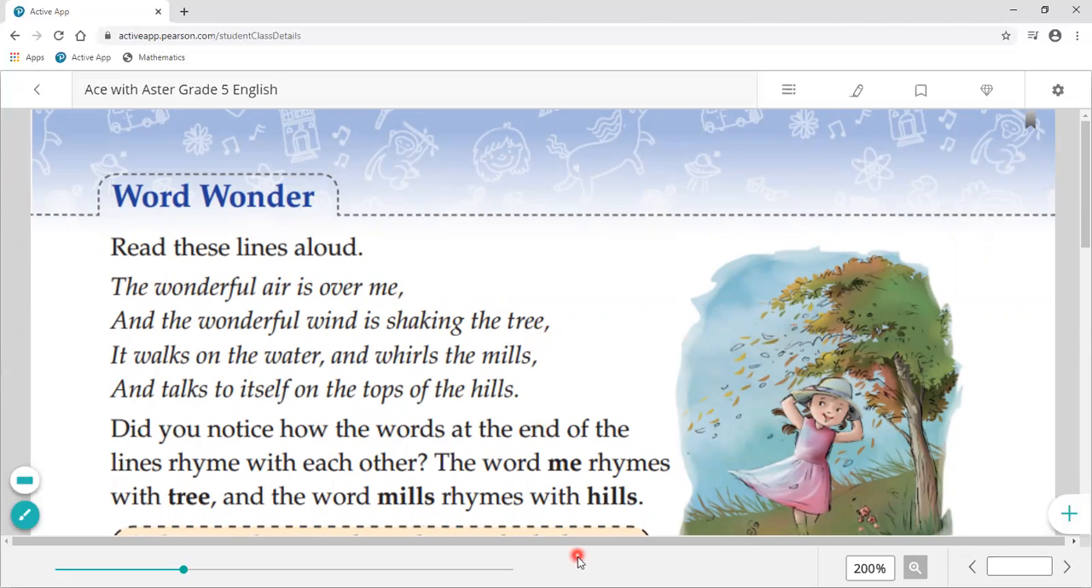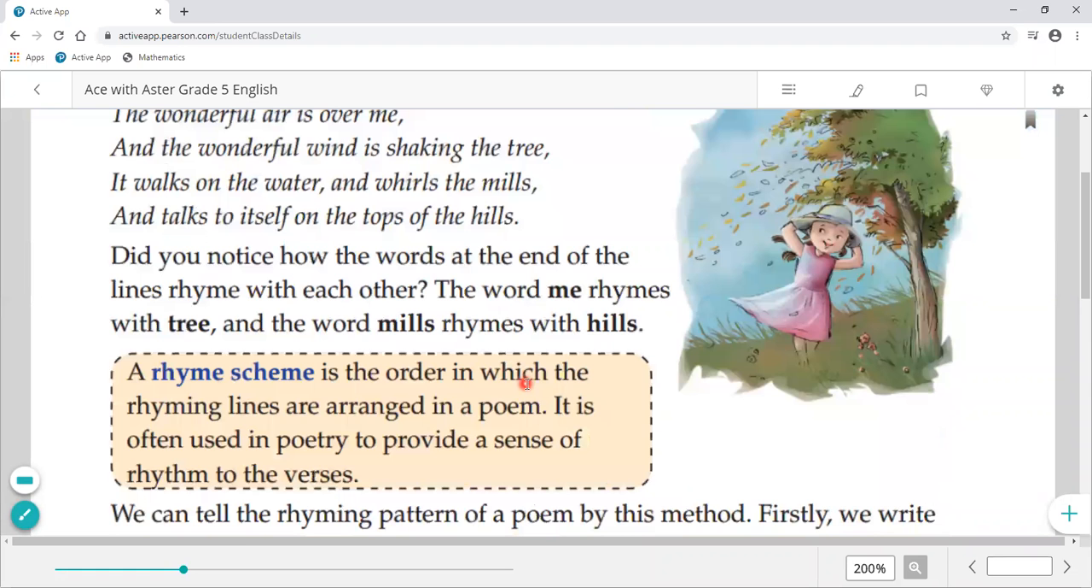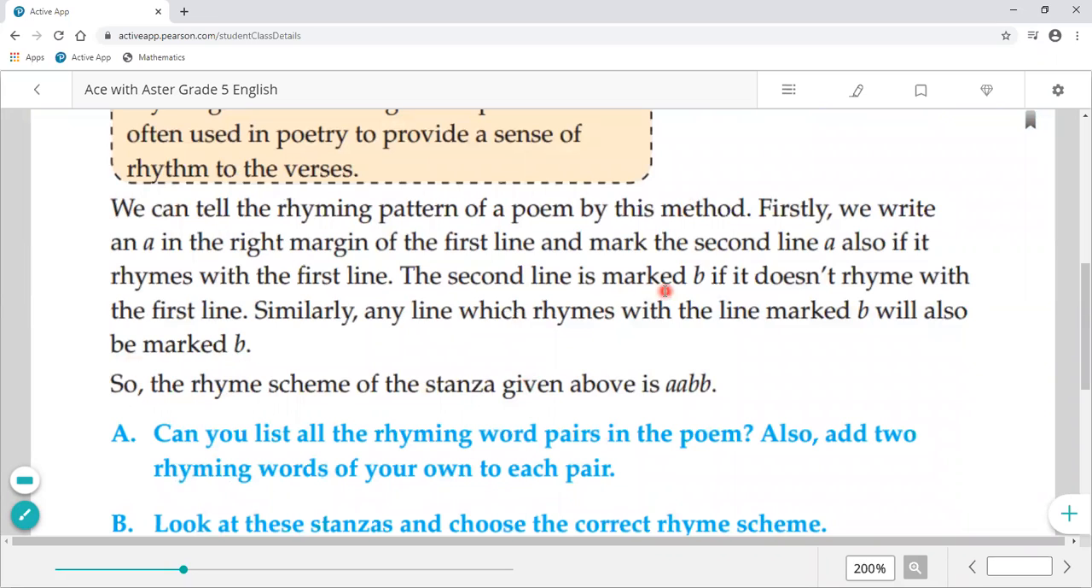Wait, okay, B. But there is the same sound. So we'll make it A sound. Me and tree, same sound, will make it A sound. And then meals and heels will make it B sound. Okay, class? So the second line is marked B. It doesn't rhyme with the first line. Similarly, any line which rhymes with the line marked B will also be marked B.